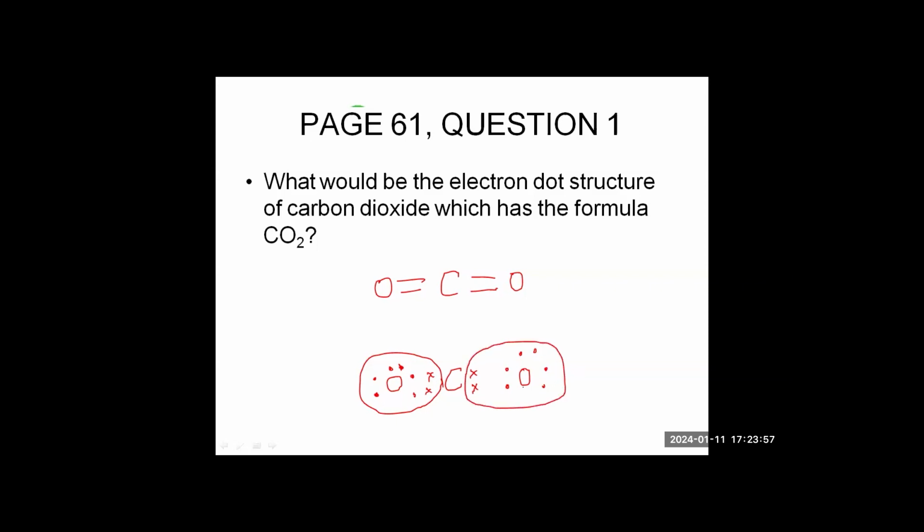You can count here. And even carbon is happy because it has these 8 electrons into it. 1, 2, 3, 4, 5, 6, 7, 8. So this is how we draw the structure. This is the simple structure and this is the electron dot structure.